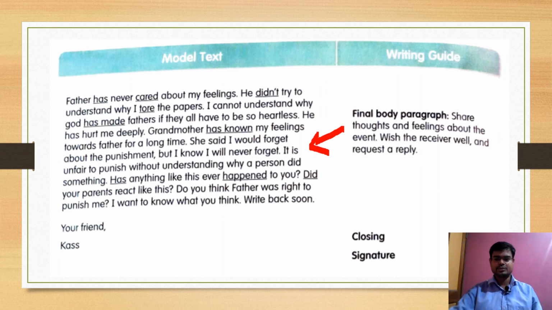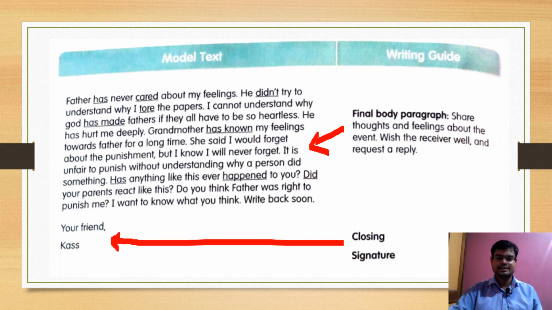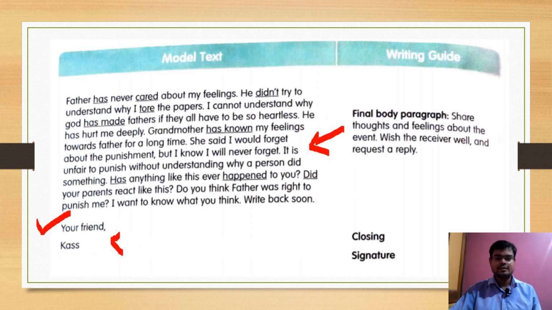Here the letter is going to end, and here the last one, the closing signature. I told you last time as well, you can write all the things to the left side, like here they have mentioned the signature over here, correct? So you can mention it like that. So here the letter ends.